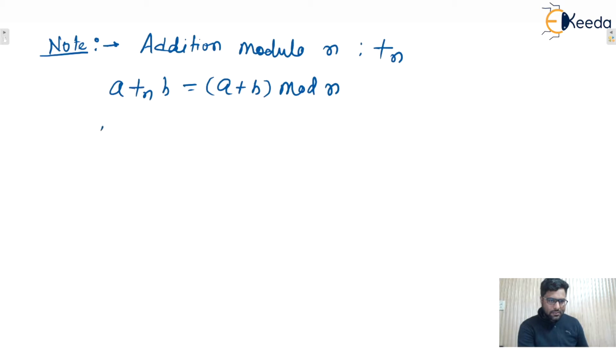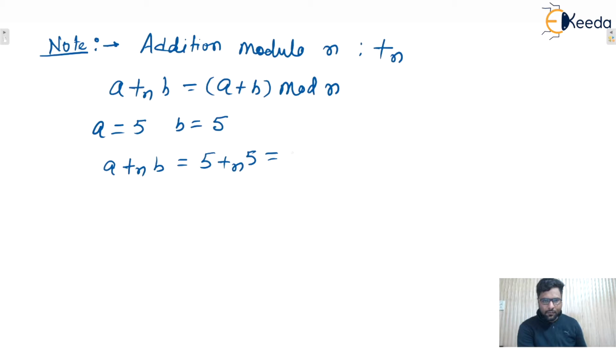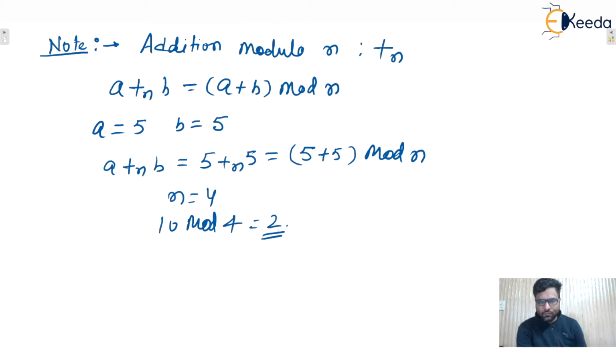Let's say a equals 5 and b equals, let's say, again 5. So 5 addition modulo n, 5 will be 5 plus 5 mod n. Now let's say the n value is 4, then the answer will be 10 mod 4. So the remainder will be 2. So that will be the answer.